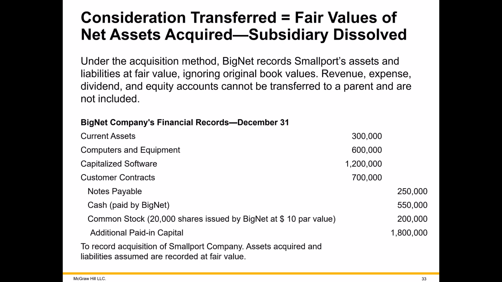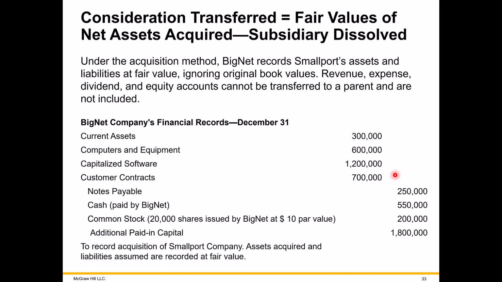So here is the journal entry that big is going to record when acquiring small, where small is going to be dissolved. And this is at fair value of small. Again, this is what big is reporting. They're acquiring fair value of current assets, the increase of the computer and equipment, also increasing by 1.1 million more of software.